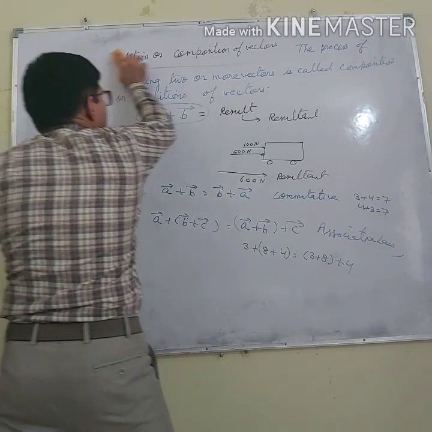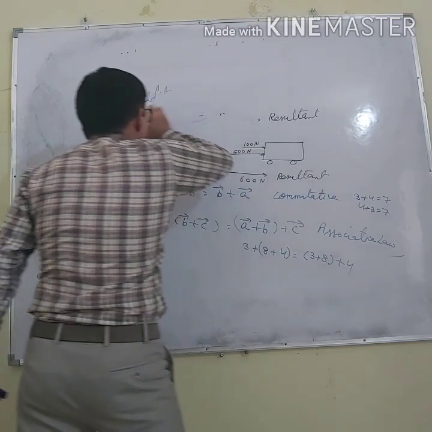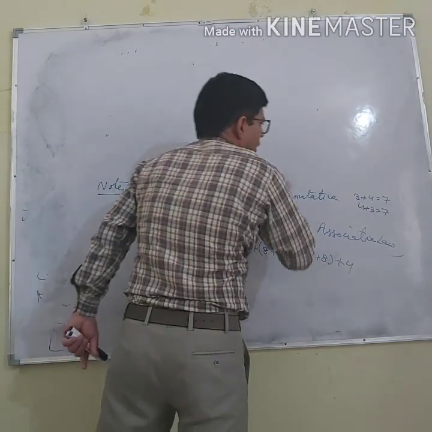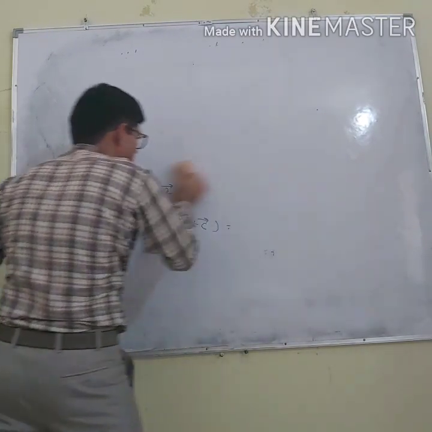Next are the laws of vector addition. How can we add two vectors?